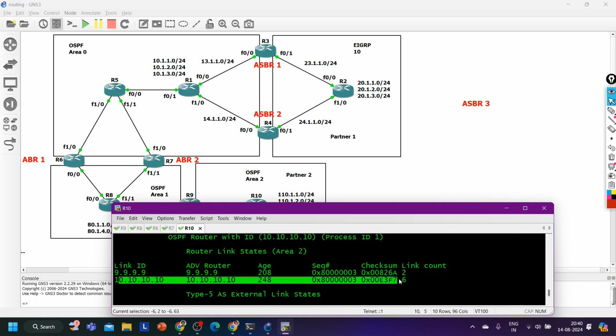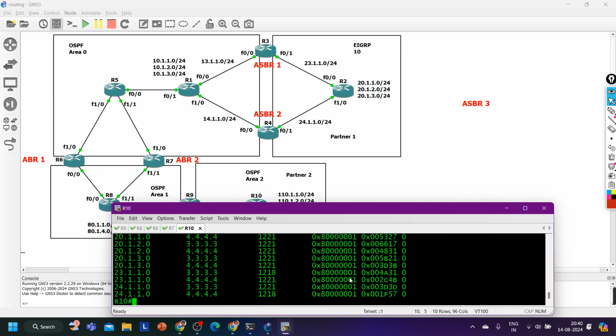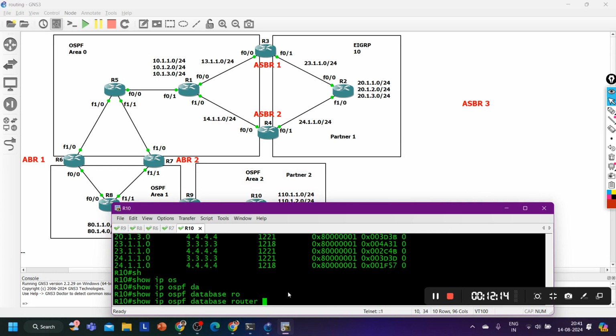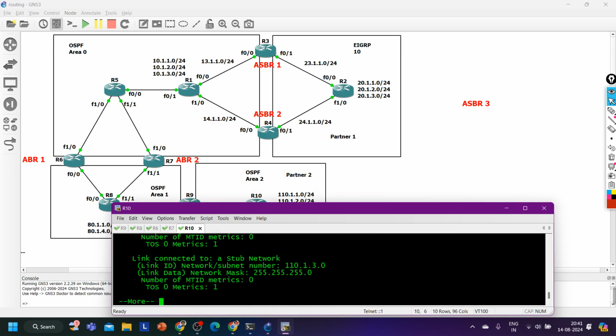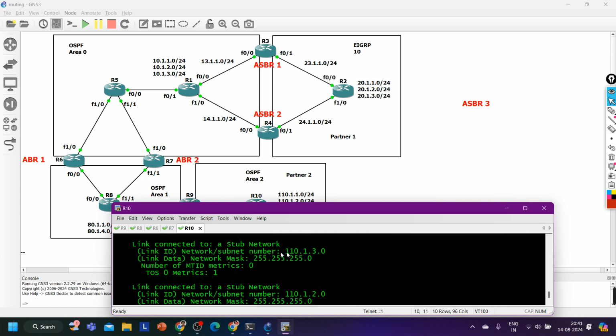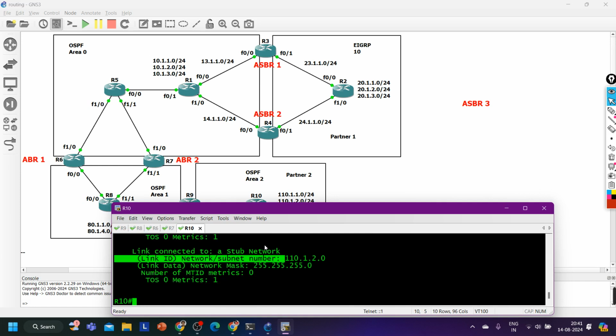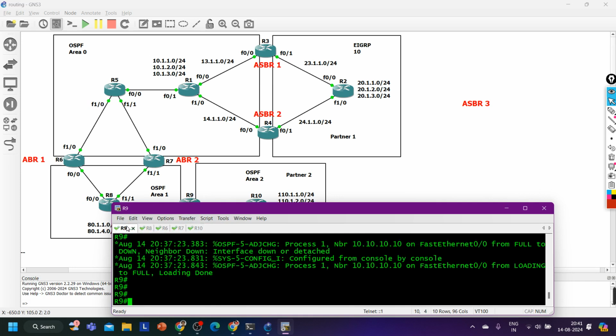here the router LSA of router 10, show ip ospf database router, LSA 10.10.10.10. It includes all loopback interfaces in its LSA 1, and this router is going to advertise it to its neighbor, which means router number 9.